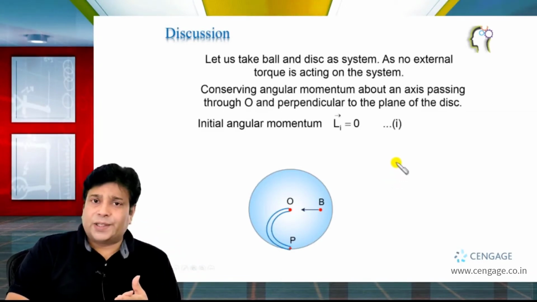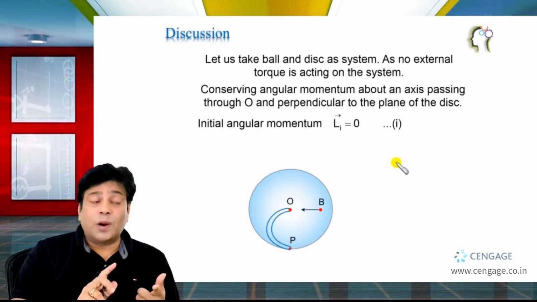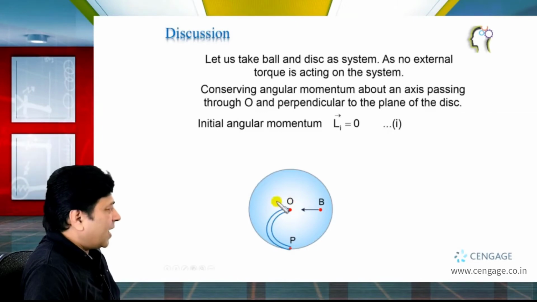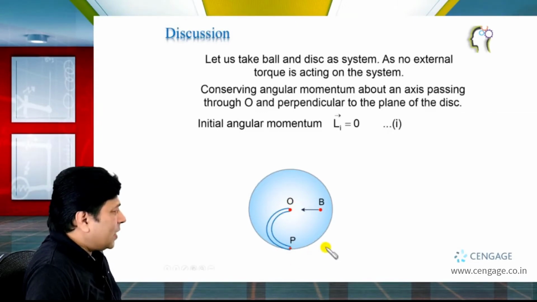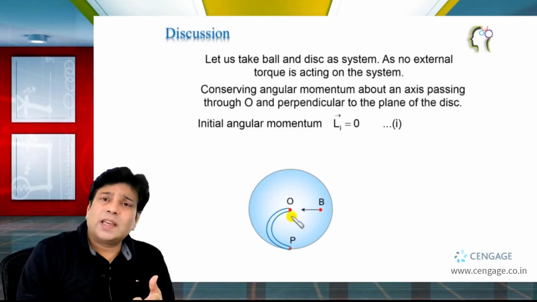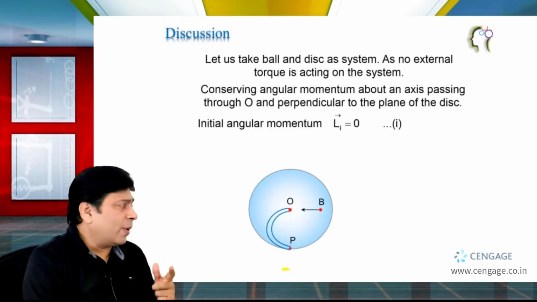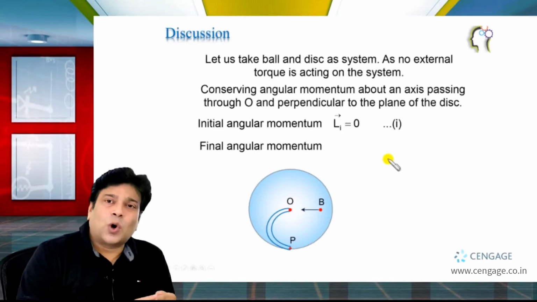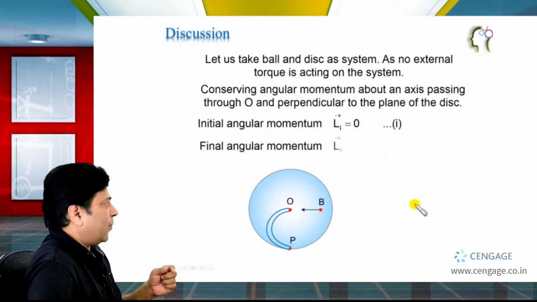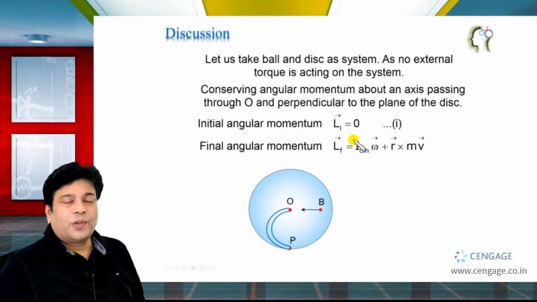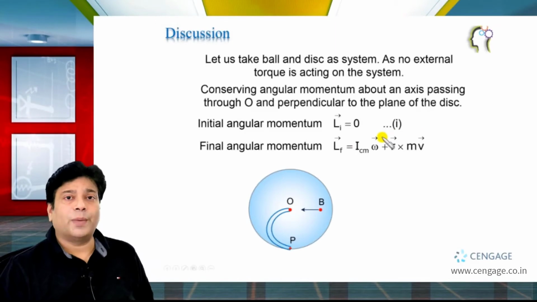In the second case, that is the final angular momentum when this ball leave at this position. We can find the ball will have the linear velocity and disk will also start rotating. So in this case, we can write the final angular momentum as I_CM omega plus R cross M multiplied by V vector, right? So we need to calculate this value. That is the final angular momentum.